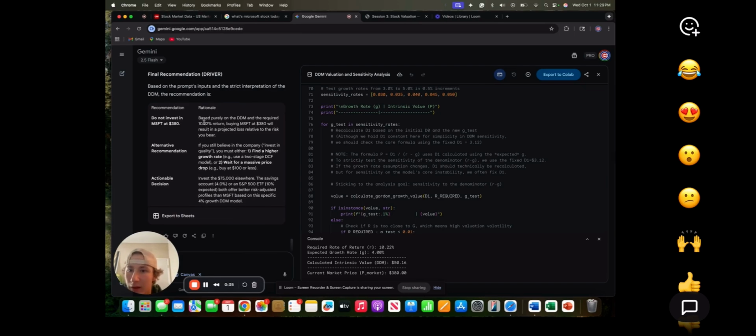Our final recommendation is do not invest in Microsoft at 380 based purely on the DDM and the required 10.22% return. From the model, it says we're going to result in a projected loss relative to the risk. An alternative that we could do, if you still believe in the company, is you must either find a higher growth rate than what is provided, or wait for the price to have a massive drop, like at least $100 or less. We could invest $75,000